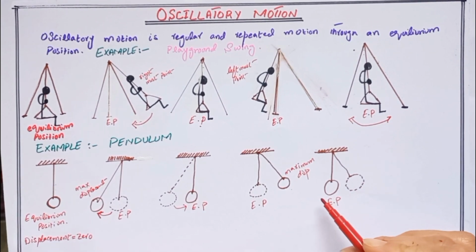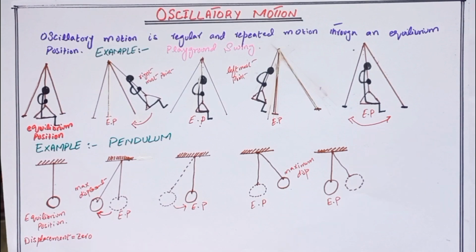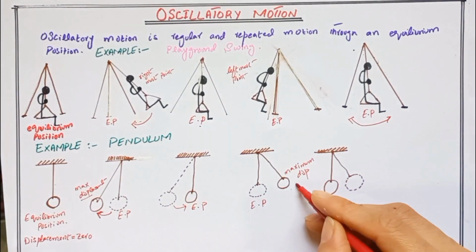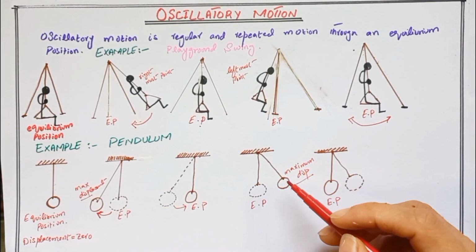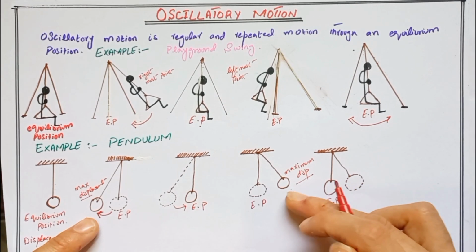There is something important we should notice about the positions we have labeled the maximum displacement to the left and to the right. We know that the maximum displacement to the left and the right are equal.